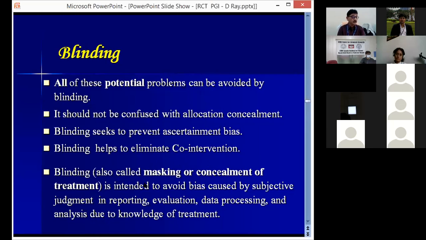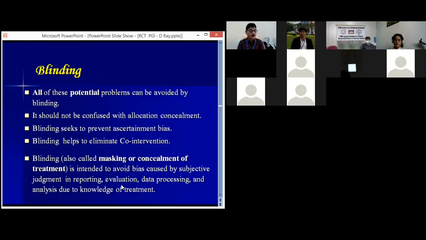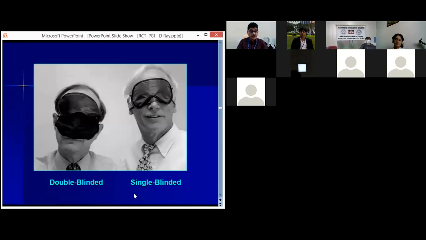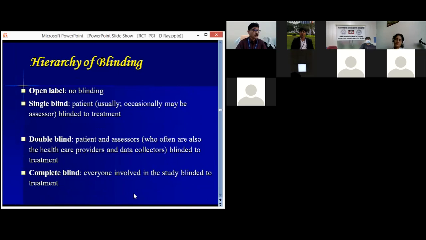Blinding, also called masking or concealment of treatment, is intended to avoid bias caused by subjective judgment in reporting by the participants, evaluation by the investigators, or data processing or analysis, due to knowledge of the treatment. If you know which group is getting what, there is every chance of bias. That can be avoided by blinding. Now there are different forms of blinding. There may be single blinded or double blinded. Now what is the hierarchy of blinding?